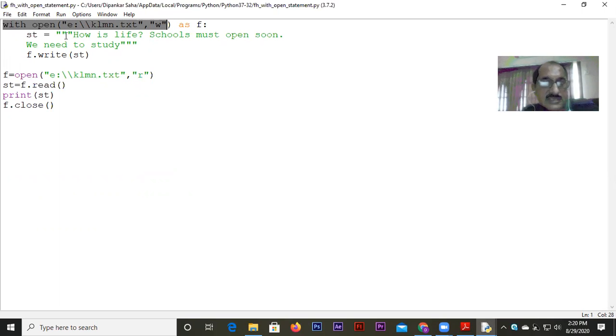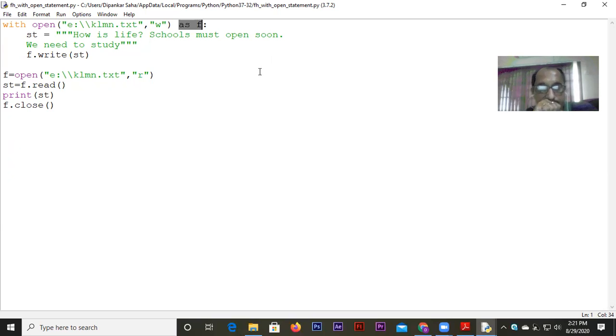While writing with open, you write whatever you have to write for the open function. If it is a CSV file, you know that it will not be just two arguments. Like I wrote here two arguments, file and the opening mode. Obviously for CSV, another argument, newline equal to empty string, has to come, otherwise it gives unnecessary line breaks. So following the norms of that particular file, you write the open statement and then you write as f. f means the file object.